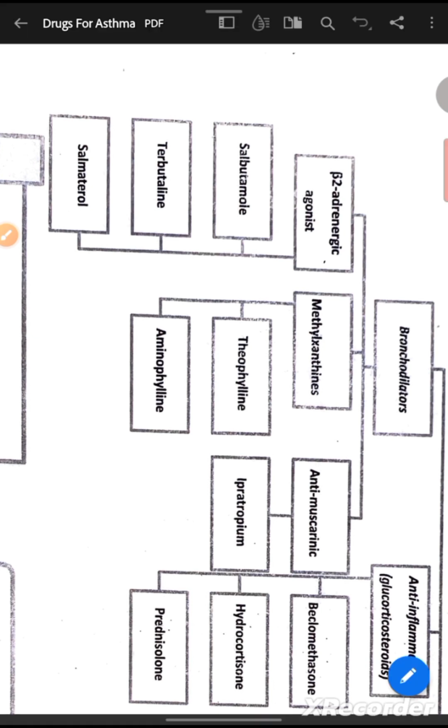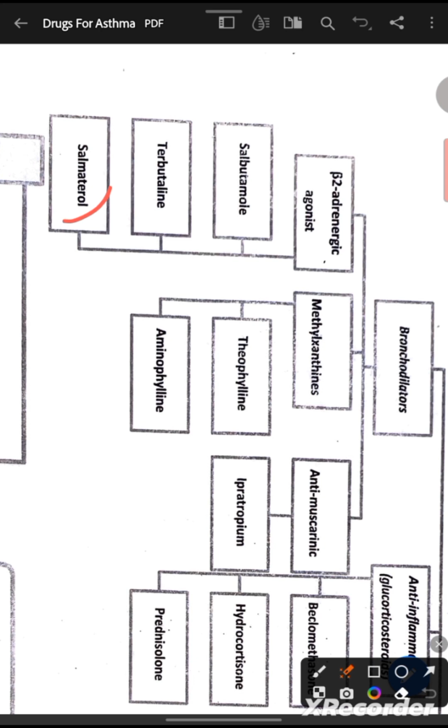So in beta 2 adrenergic agonist, there are three drugs which come under it. The first one is salbutamol, terbutaline, and salmeterol. These all three come under beta 2 adrenergic agonist.